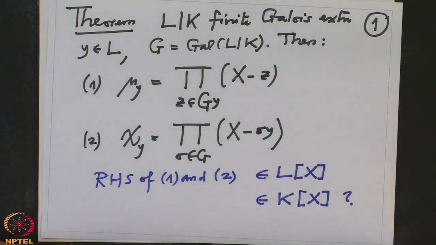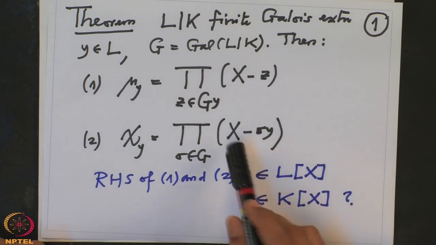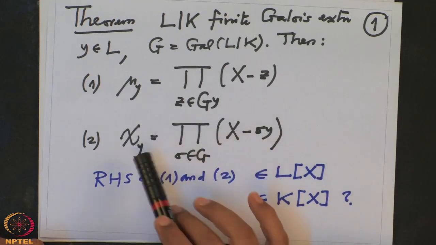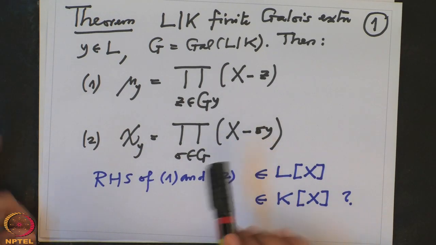It is clear that in 2 both polynomials have the same degree, because the extension is Galois.